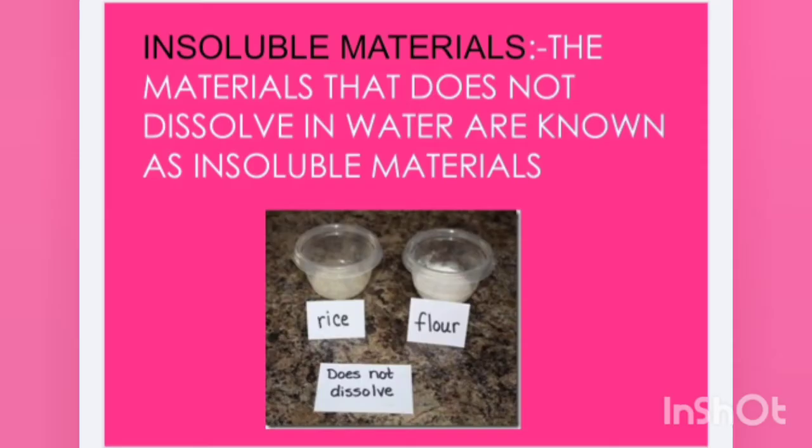Insoluble materials. The materials that do not get dissolved in the water and do not get mixed into the water are known as insoluble materials. The examples are rice and flour. Here you can see when we add rice to the water and stir it, it doesn't get mixed into that. Similarly, sand. If we add sand to the water, it does not get mixed with it, right? So these are the substances that are not getting dissolved or mixed into the water, and those materials are known as insoluble materials.